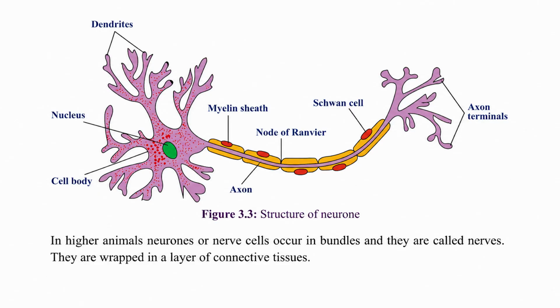So here is where the electrical impulses or the information are jumping from one myelin sheath to another. So this is the gap between one myelin sheath and another myelin sheath. And there we have finished the structure of the neuron. Hope you have understood. Now we are going to the types of neuron. Now we have seen the basic structure of the neuron. Now we have to know the different types of neuron.